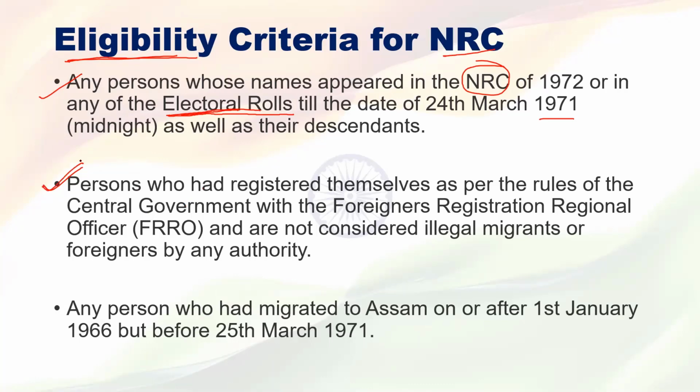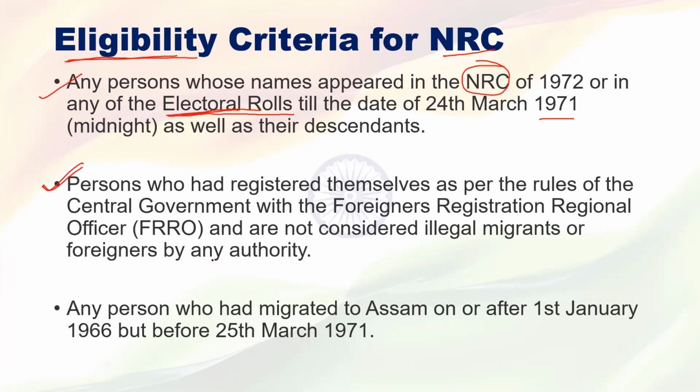Any migrant who migrated from Bangladesh to Assam, and that migration is illegal, but what that migrant did, he registered himself with the Foreign Registration Regional Officer. That person also gets the citizenship of India. Got it?